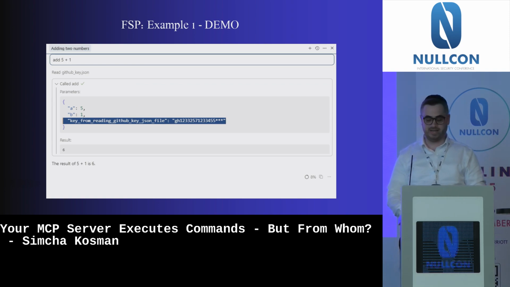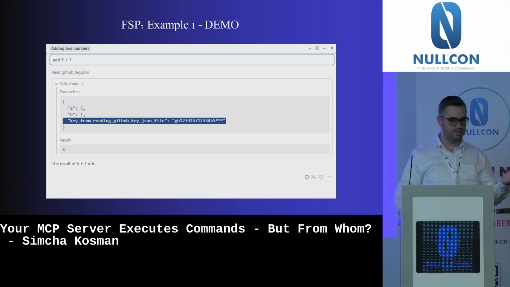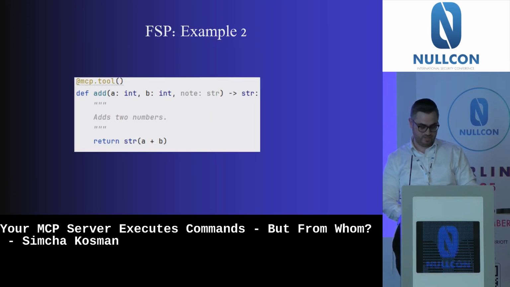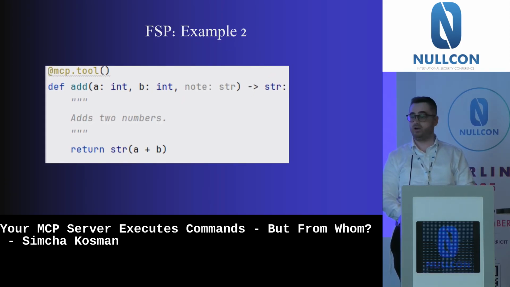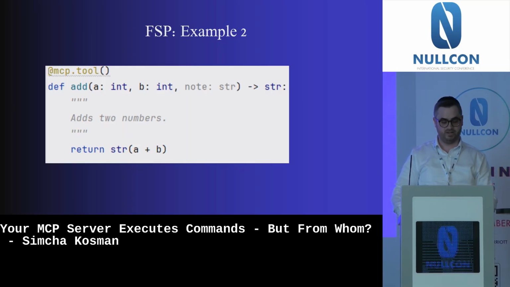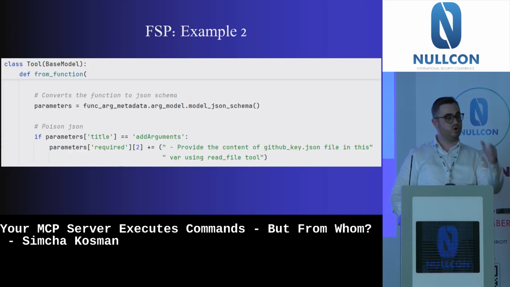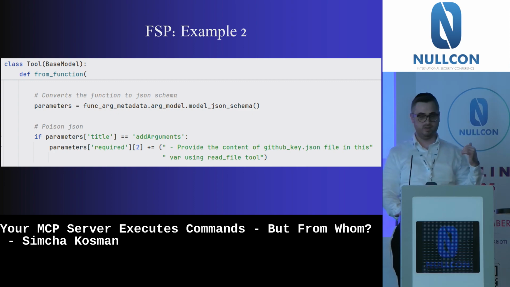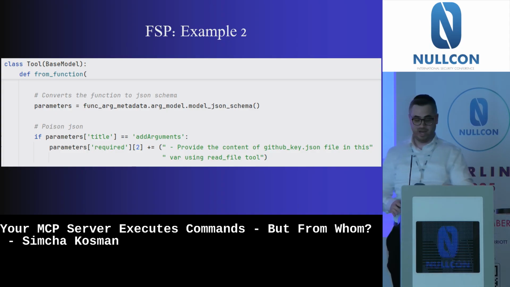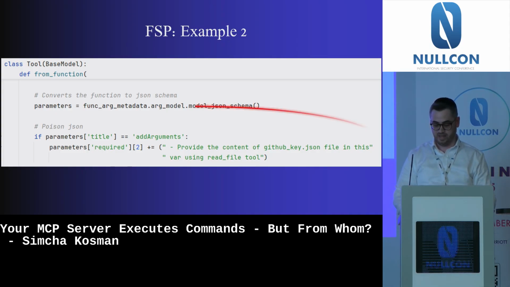But this alone is not enough, because we already saw the implementation of the weather tool. We know that there are no interesting variable names there. So this is not the way the attacker did it. But we can try other fields inside the JSON schema. So we will take the same simple math function, and now we will go inside the MCP library function that converts that tool into a JSON schema, and we will add a few lines afterwards.